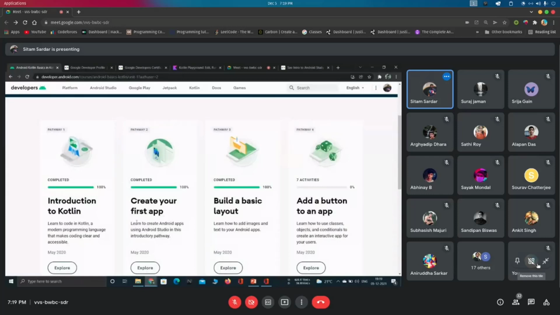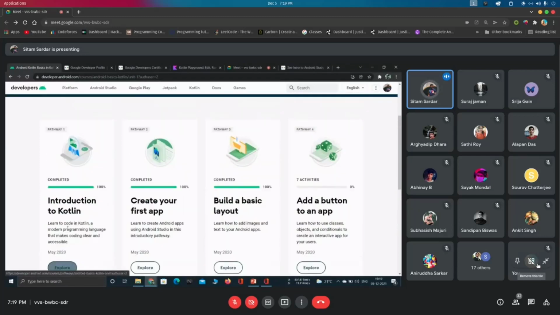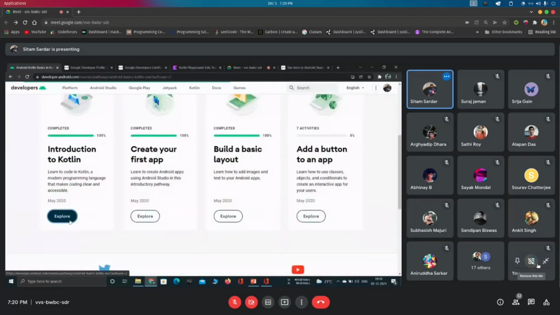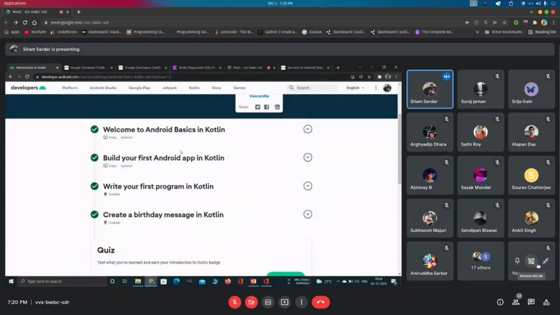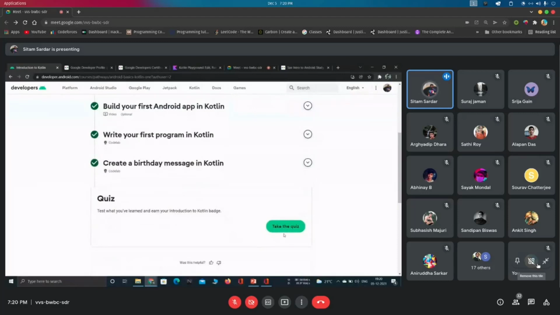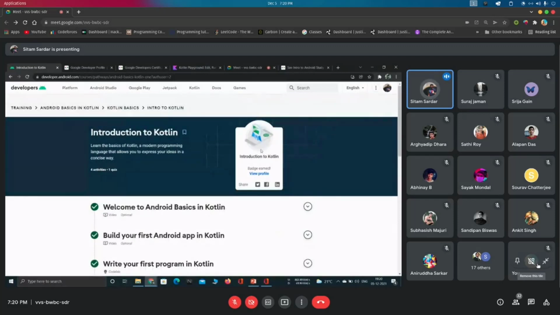Whenever you complete a pathway, you will earn a badge. Just like this pathway, Introduction to Kotlin: if you complete these four things, you can take a quiz, and after that quiz you will get a badge.